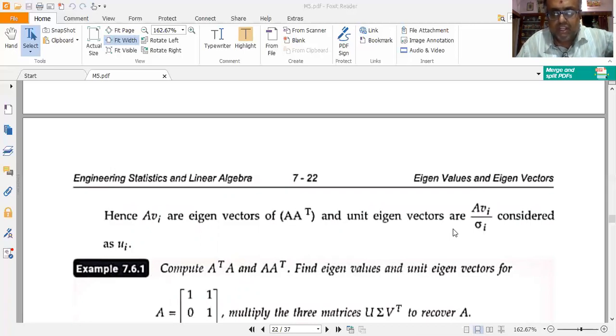That is not needed. If a question is asked, write a note on SVD decomposition. This is what you need to write.